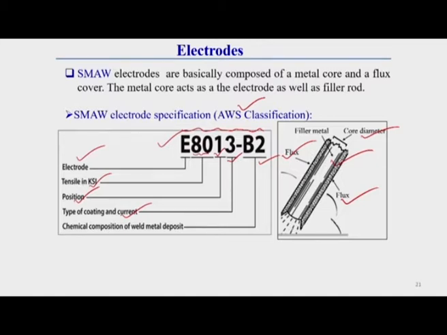So, for a particular welding operation, based on the characteristics of your welding process, you can decide your electrode. If you provide this designation to a supplier or any company, they can easily supply you the reference electrode as per your requirement. So, this is the electrode.